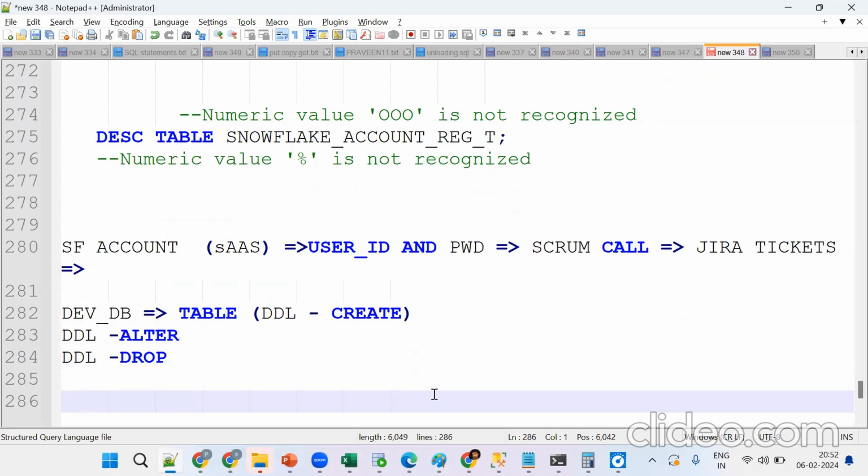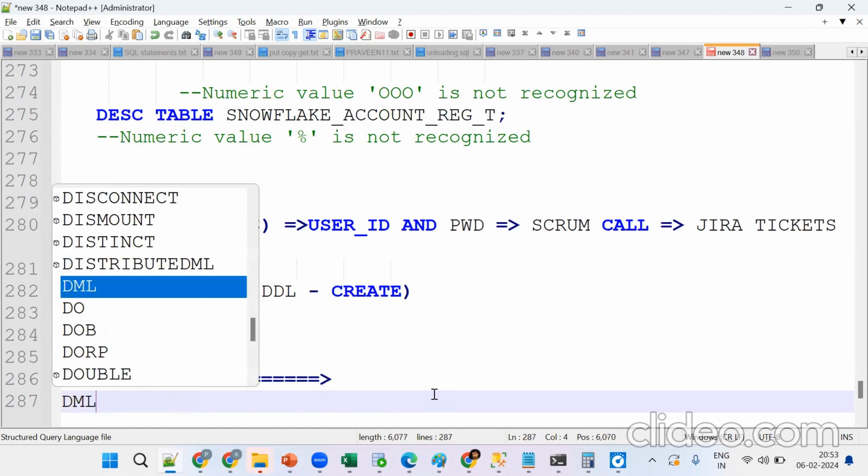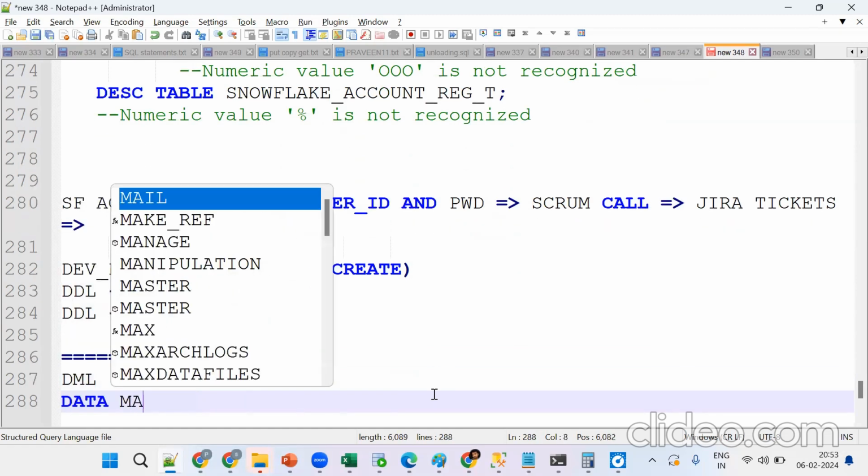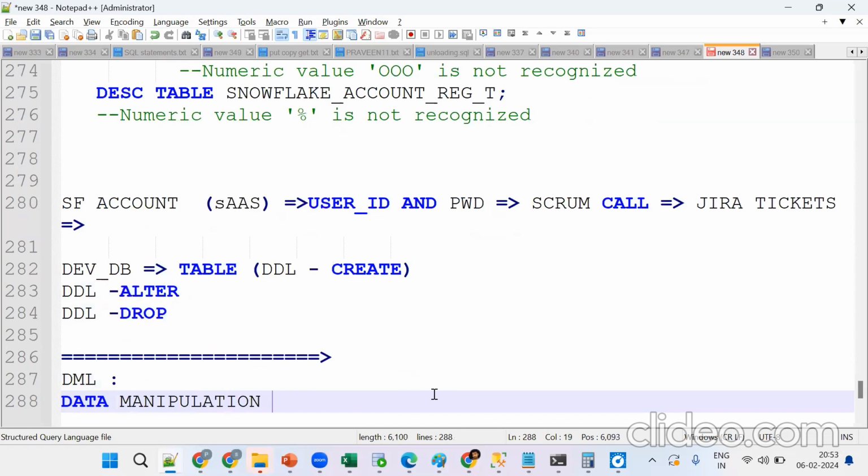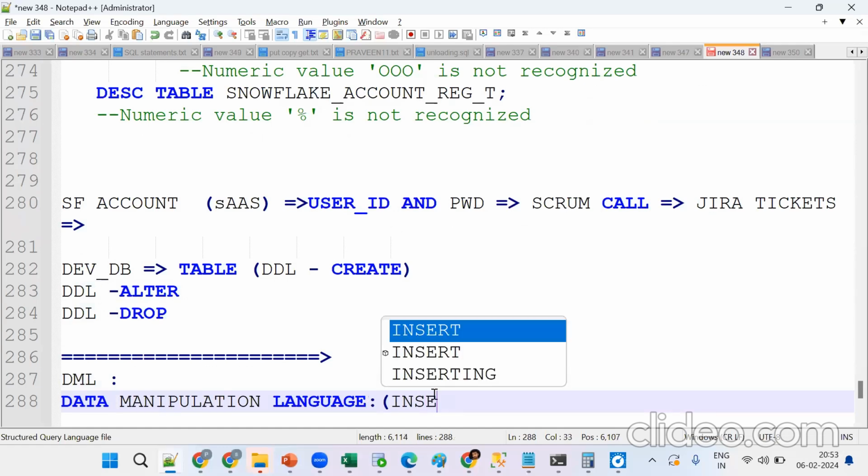Now I want to populate some data. Tell me how can I populate some data with the help of what? DML, that is data manipulation language. What is the command we are having? So that is insert. Okay, insert.